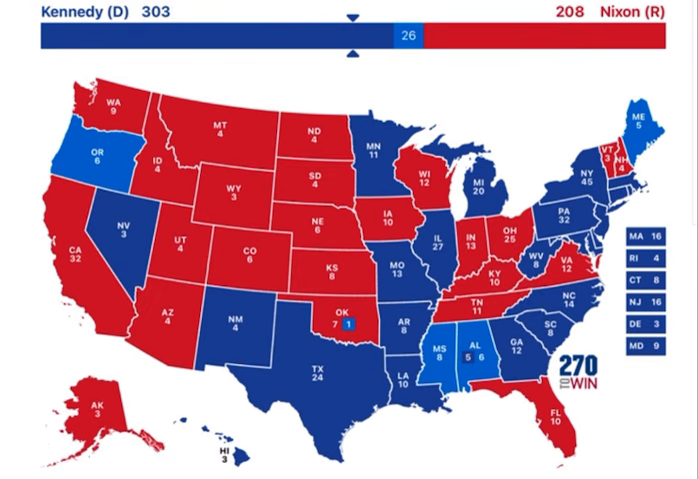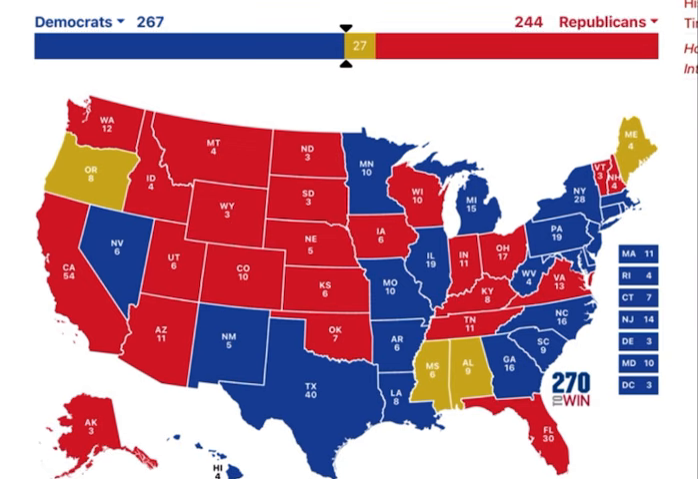This is the electoral map of 1960 with Kennedy and Nixon and some other candidates in Alabama. And Kennedy won with 303 electoral votes. Now this is what it would look like if this election was held today with the electoral votes today.